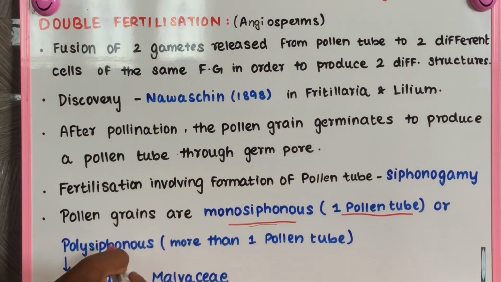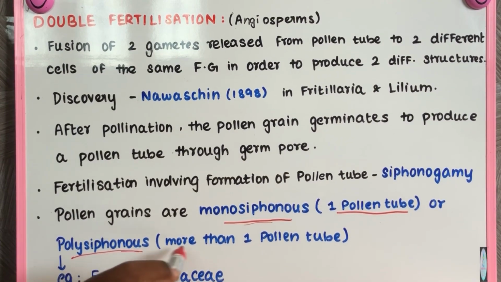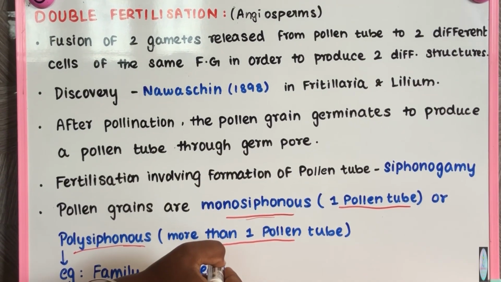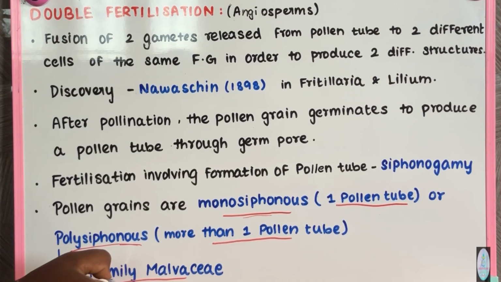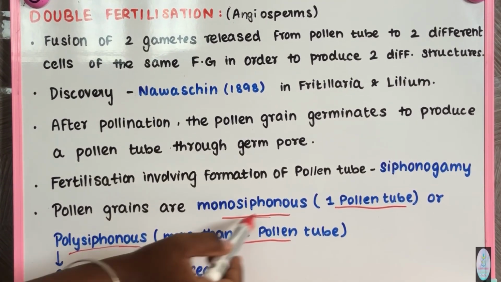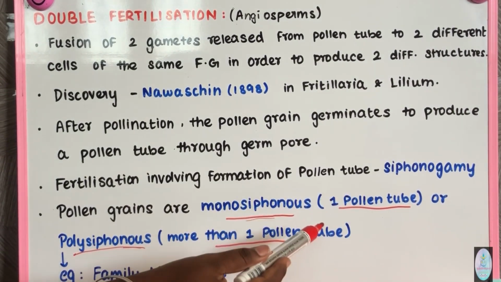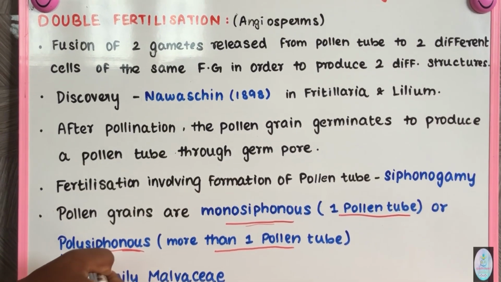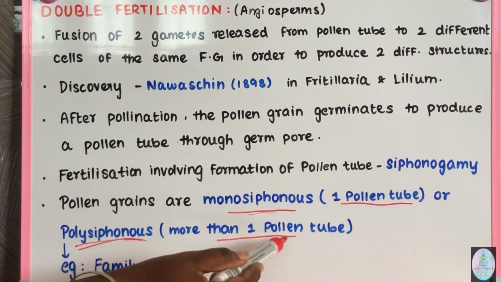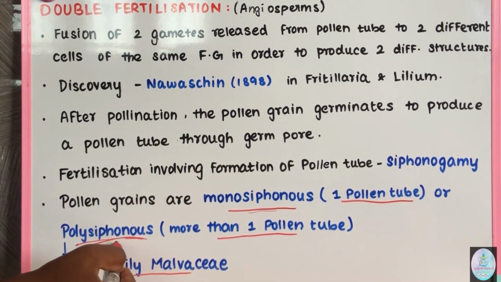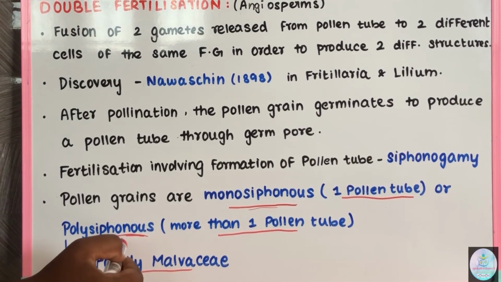Sometimes it may be polysiphonous, which means more than one pollen tube is formed. This is not general. An example is family Malvaceae; some members of family Malvaceae show this type of pollen grain.